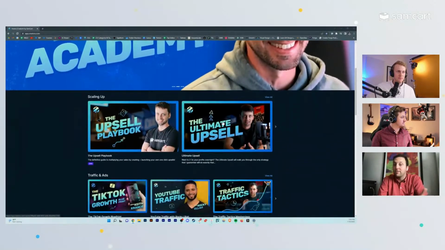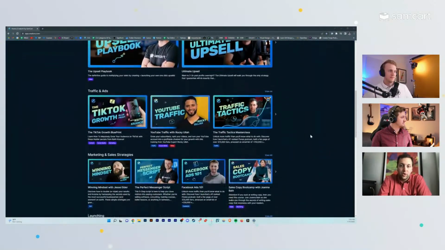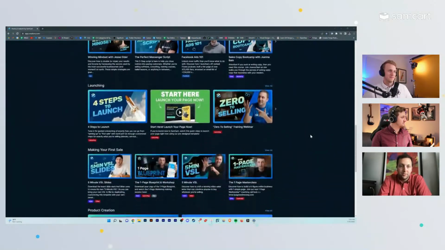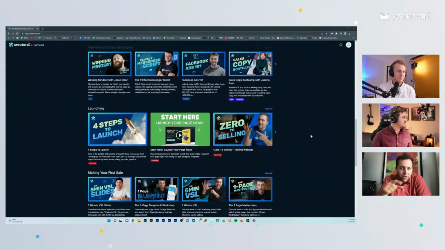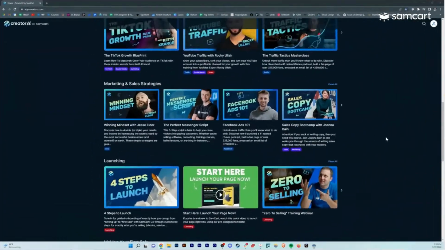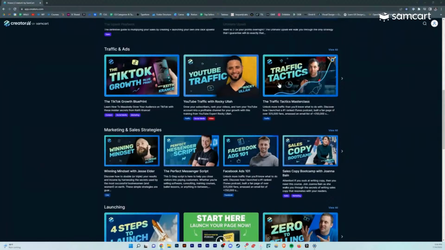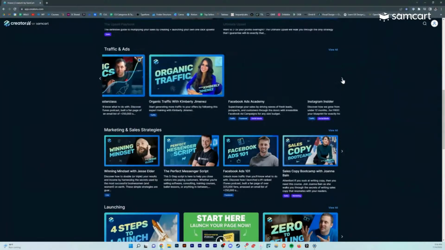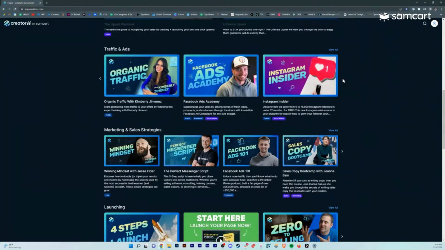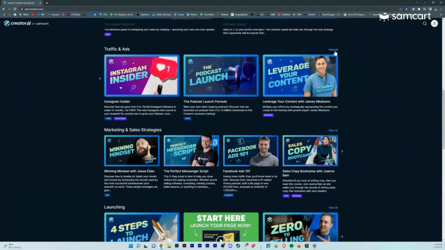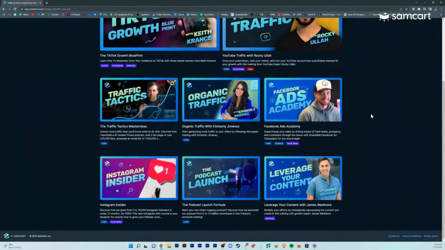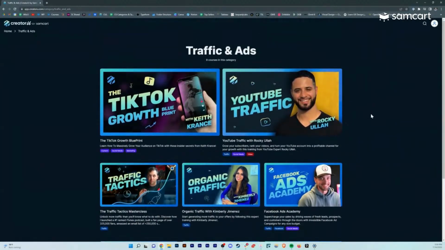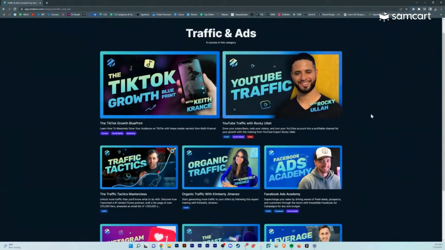This is the dashboard. Once you log in, if you are a customer, you get access to everything you see here on the dashboard. One of these columns is traffic and ads. Let's take a look at all the different traffic trainings that you have at your fingertips. You have so much stuff here in the traffic and ads world. Each one of these is an individual training, and you just have a ton of awesome stuff here.